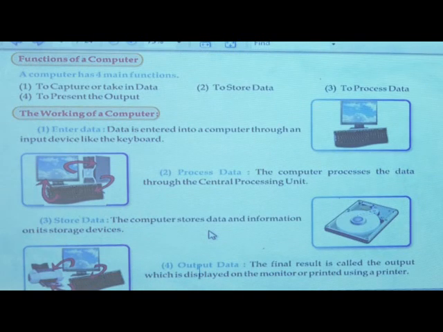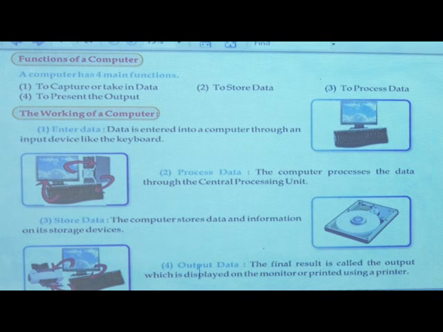Next is the functions of a computer. How does a computer work exactly? Computer takes data, processes it, stores the data and gives the output. Exactly how does it work? Computer can take the data by using a mouse or keyboard, and it can give that data to the CPU. CPU can process that data.